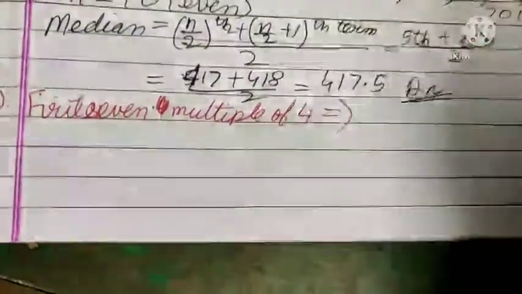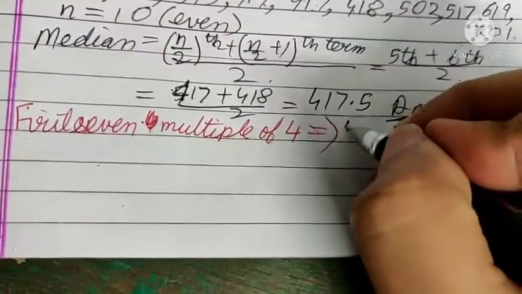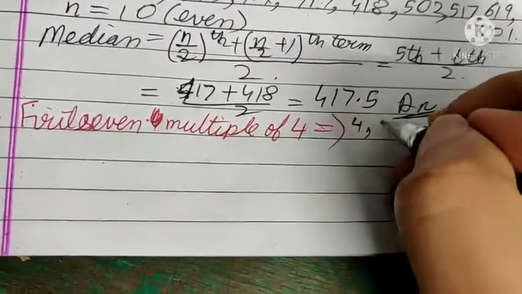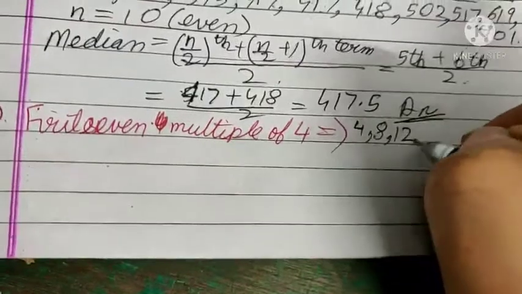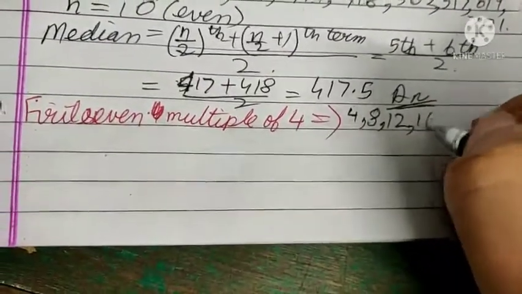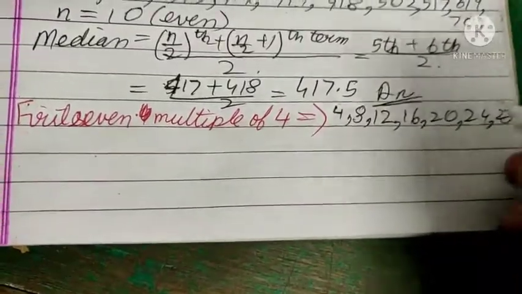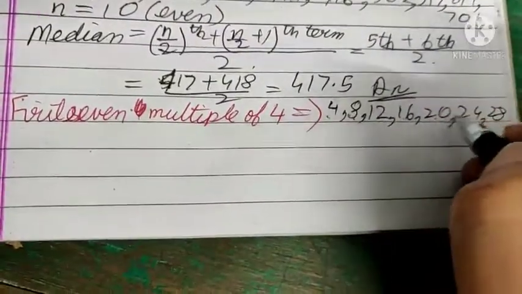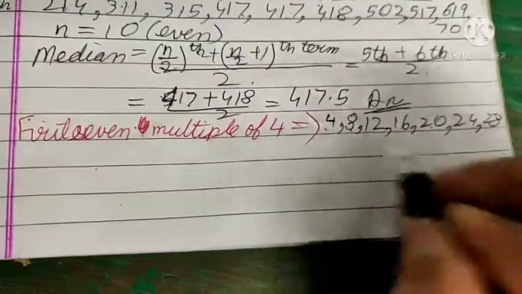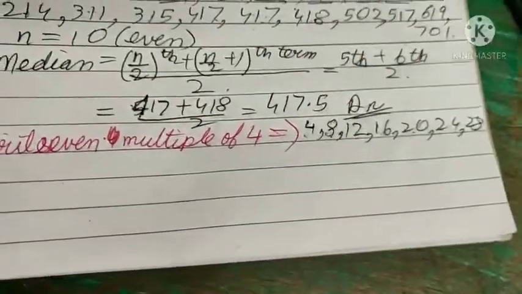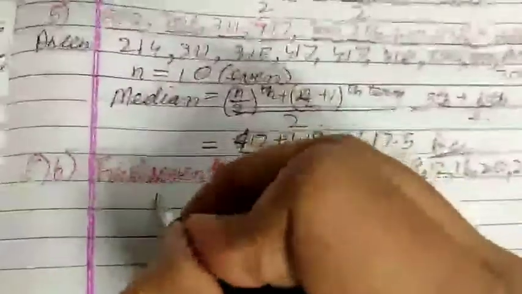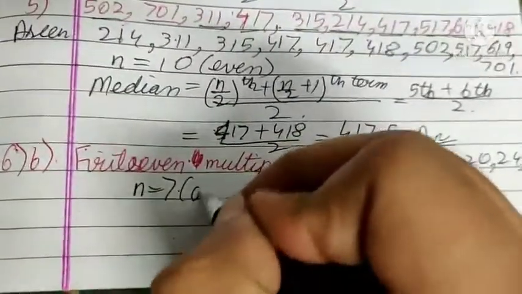Our next is the first 7 multiples of 4. We have to find the median of this. First multiple is 4, 8, 12, 16, 20, 24, 28. These are 1, 2, 3, 4, 5, 6, 7, 7 multiples, and these are in ascending order as well. So n is equal to 7. That is odd.